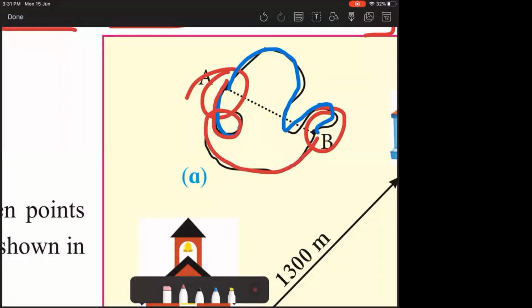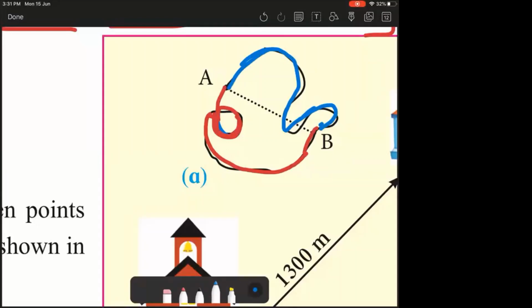So we'll erase the circle part and make it proper once more. This will be red, this will be blue.